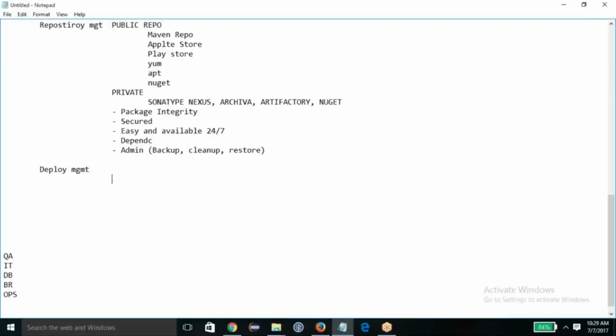Now let's say you want 100 server deployment. Out of this 100 server deployment, your QA says, I need to deploy 15 Windows servers and 50 Linux servers. Okay, that is fine.